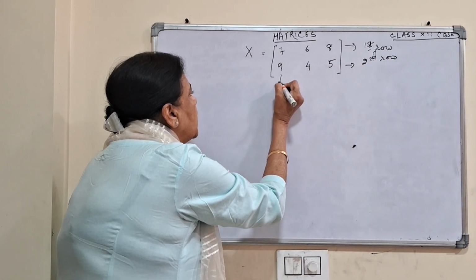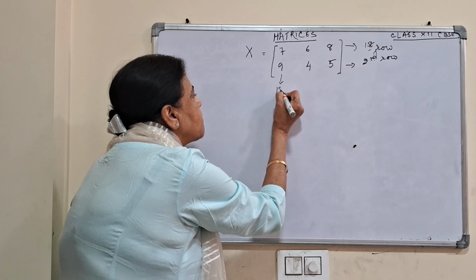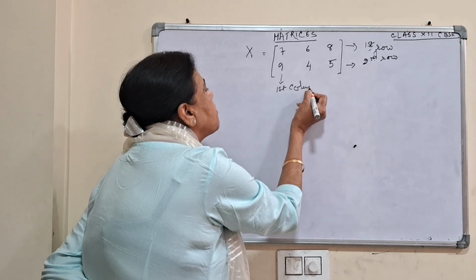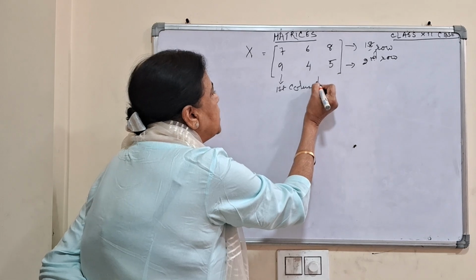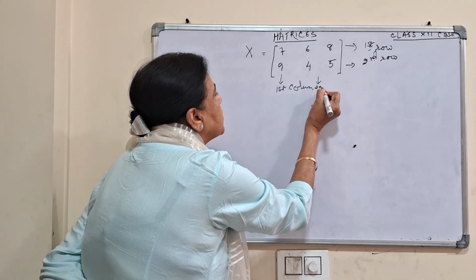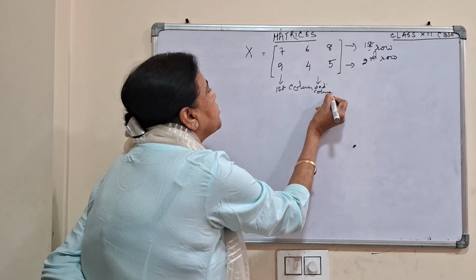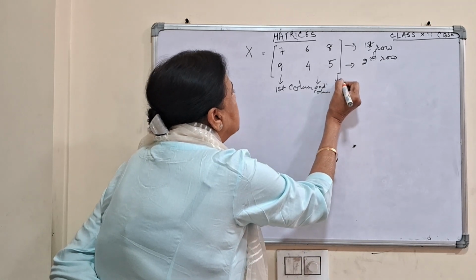This is the first column. This is the second column. And this is the third column.